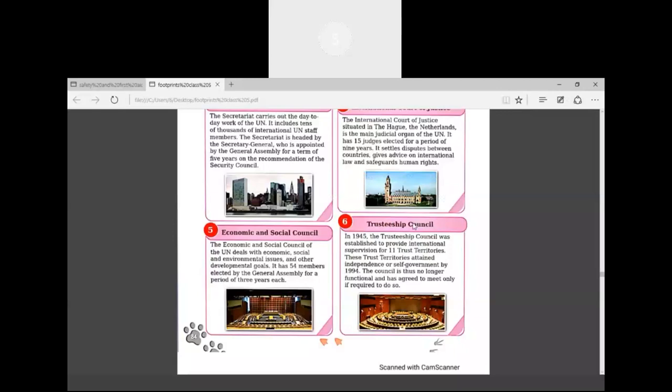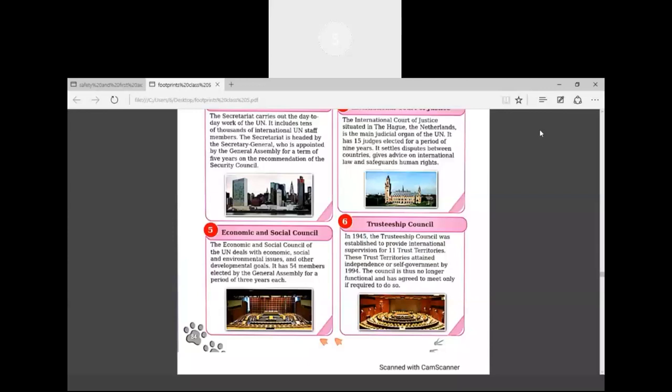But by 1994 these trust territories got their independence, and due to that now they do not have much of the conflicts and all. So trust council is not needed in that way. So it means it works only when there is a requirement.